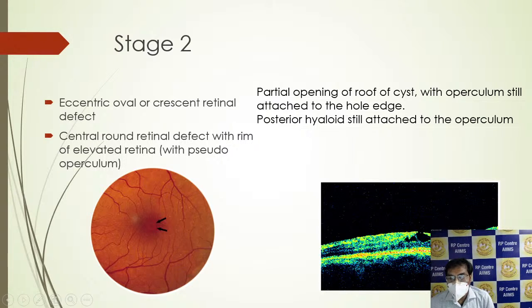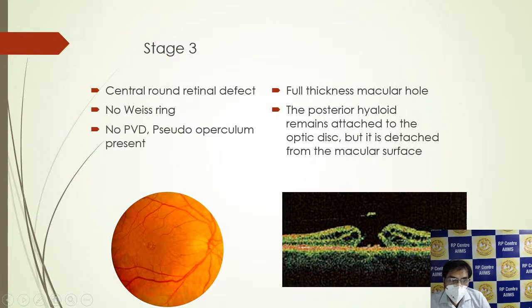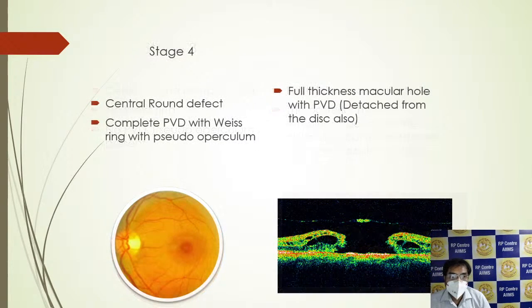In OCT, there is a partial opening of the roof of the cyst. Here you can see the partial opening of the roof of the cyst with the operculum still attached to the hole edge. The posterior hyaloid is still attached to the operculum. In stage 3, there is no Weiss ring, there is no PVD, but we see a presence of pseudo-operculum. In stage 3, there is a full thickness macular hole. The only difference is that the posterior hyaloid remains attached to the optic disc, but it is detached from the macular surface. In stage 4, you can see there is a PVD present, detached from the optic disc.